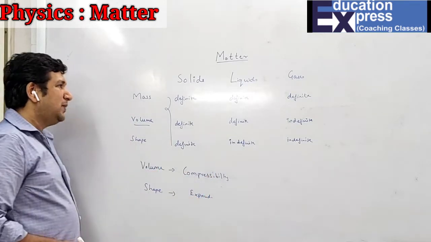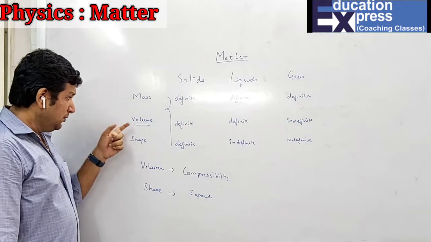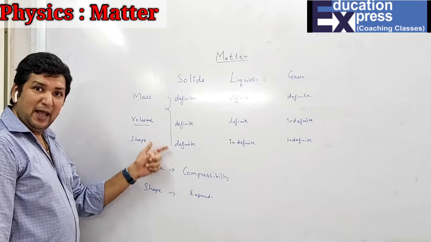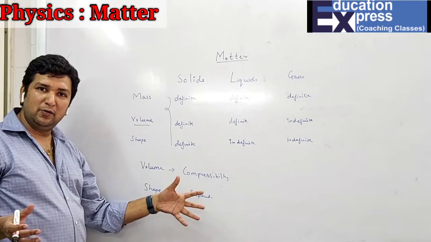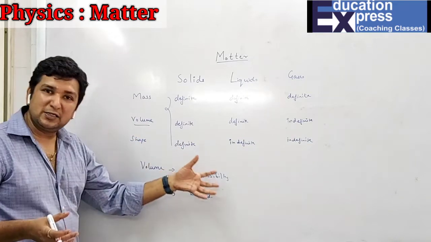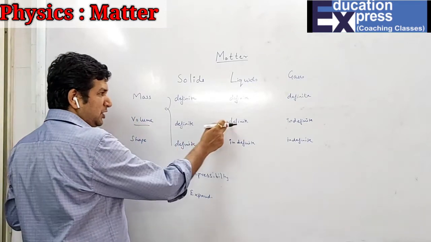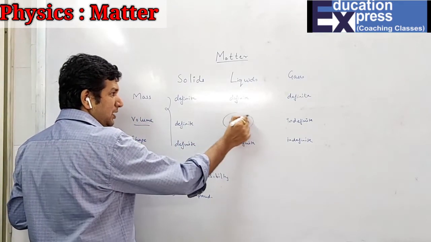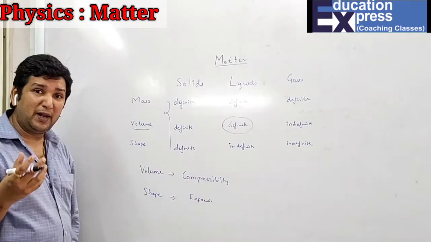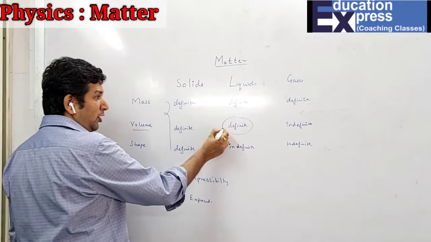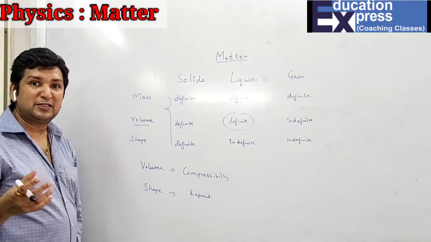With respect to solids, both volume and shape are definite. Hence, volume cannot be compressed and cannot be expanded. You cannot expand solids, you cannot compress solids. Now, if we come to liquids, volume again is definite. So, can I say that the liquid can be easily compressible? No, because I've told you what is definite is not possible. That means even liquids cannot be easily compressed, but they can expand.